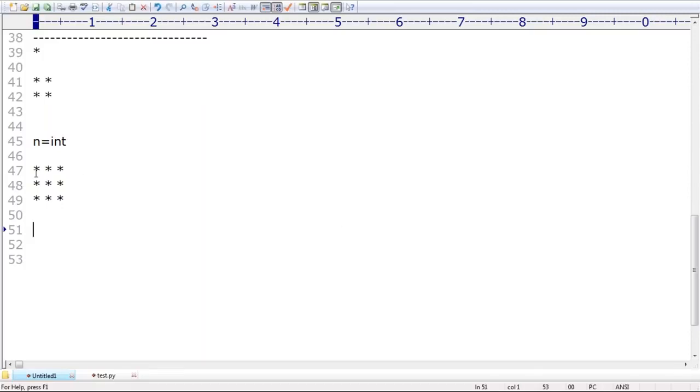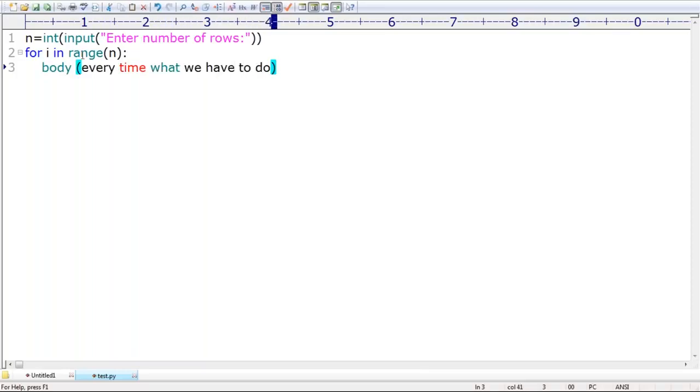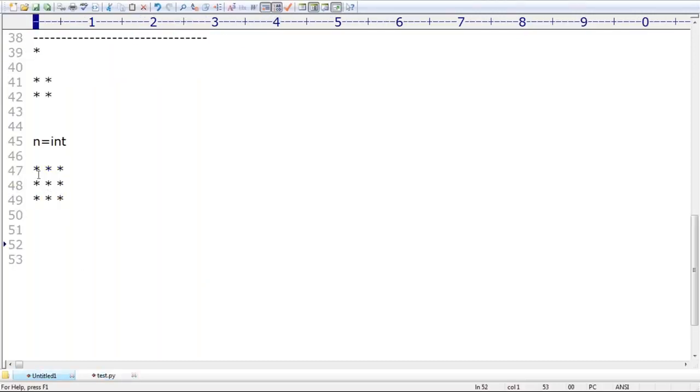Now observe this. How many lines are there? This i is going to decide. For i in range of n means n number of times. Every time, n times anyway it will execute, but every time what do I have to do? Print star n number of times.